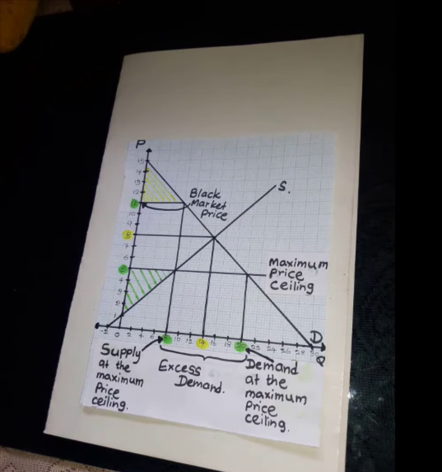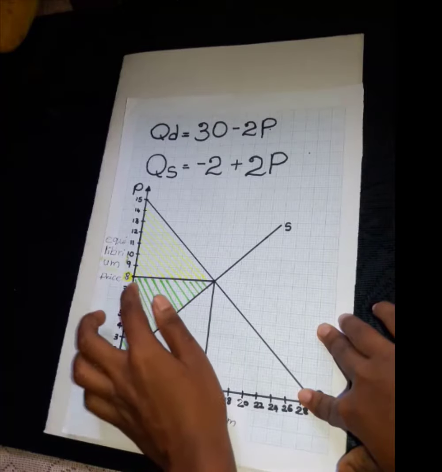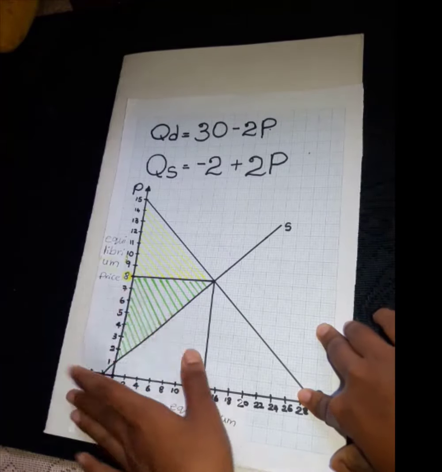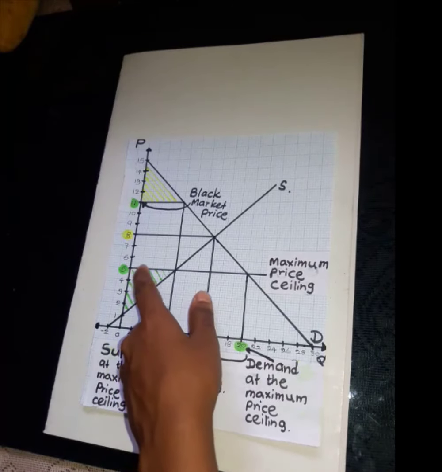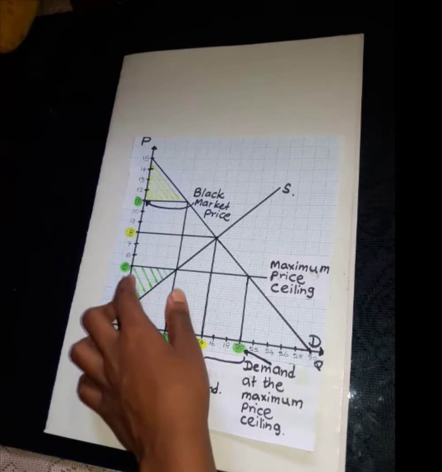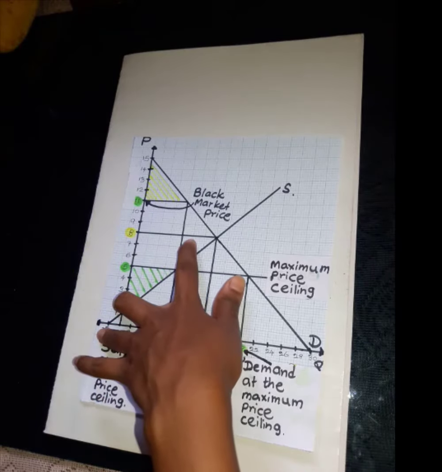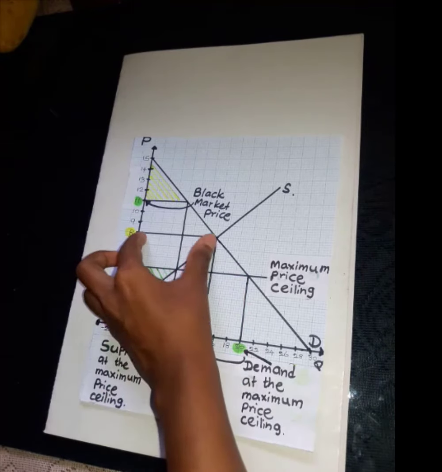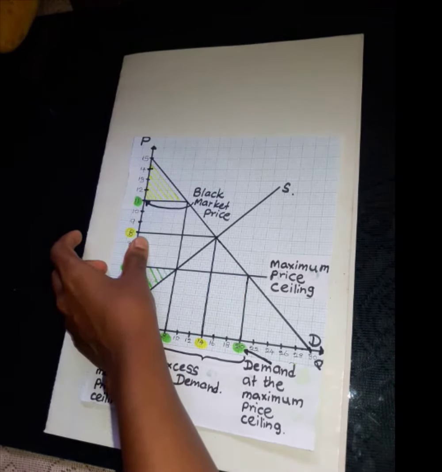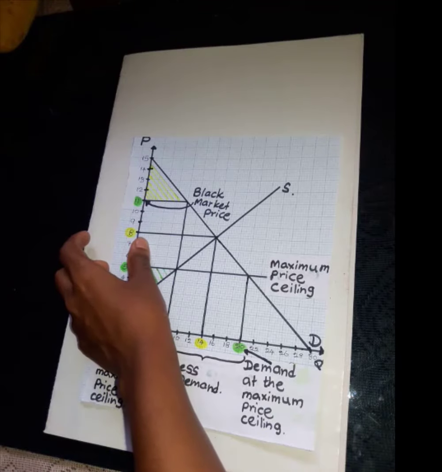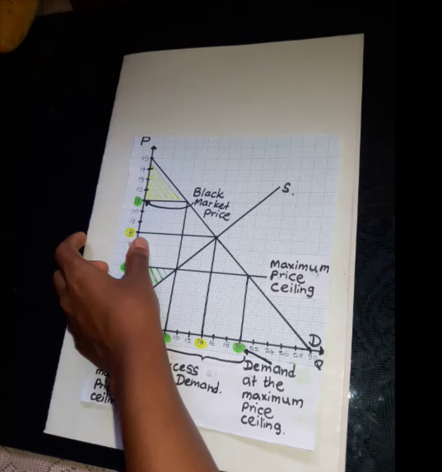Now we are going to calculate the loss of the producer surplus. Before implementing the maximum price ceiling, our producer surplus equals the area of this triangle. But now it has been reduced to this triangle. So, our loss of the producer surplus equals this region. We can calculate the loss of the producer surplus by calculating the area of this region.